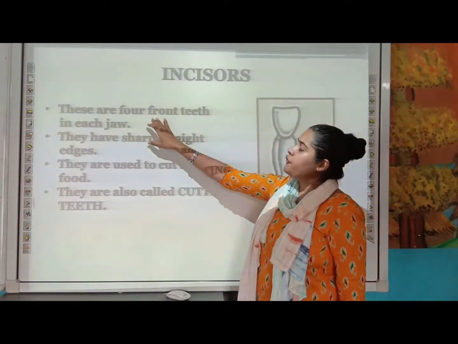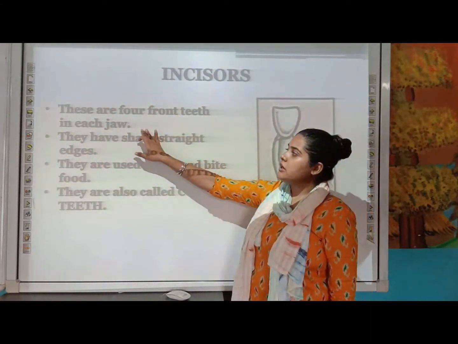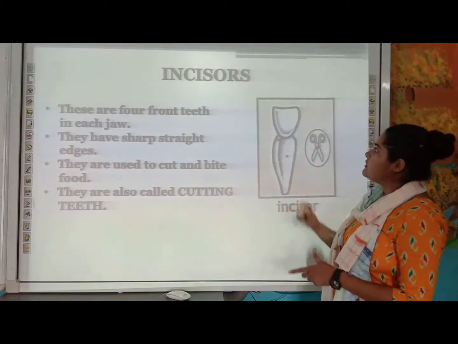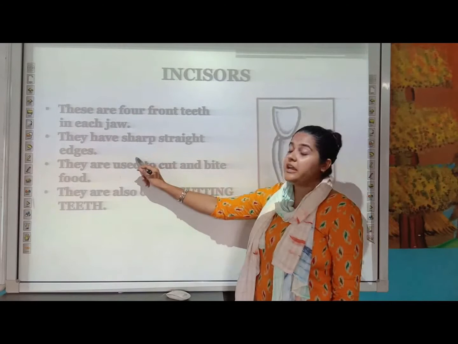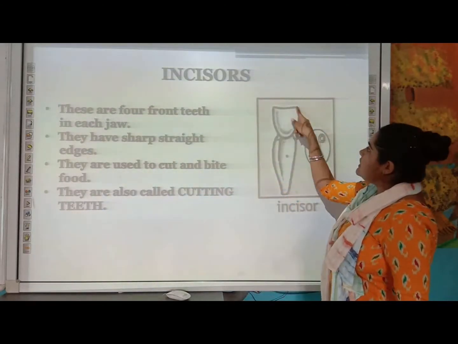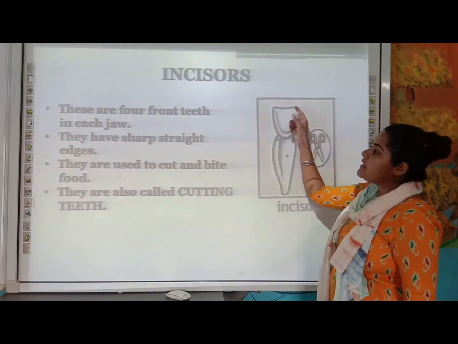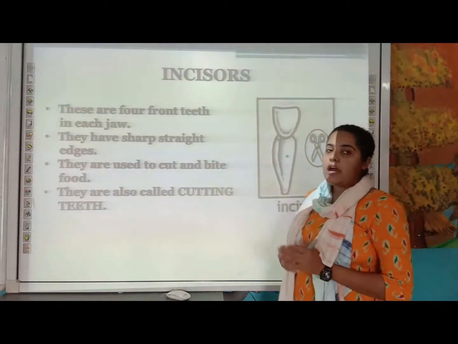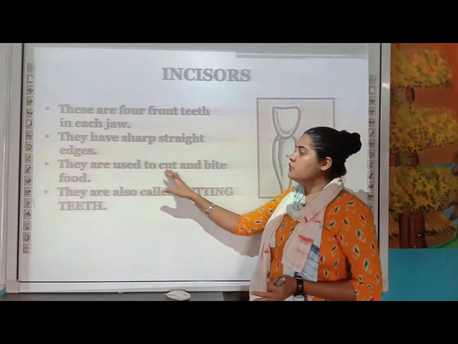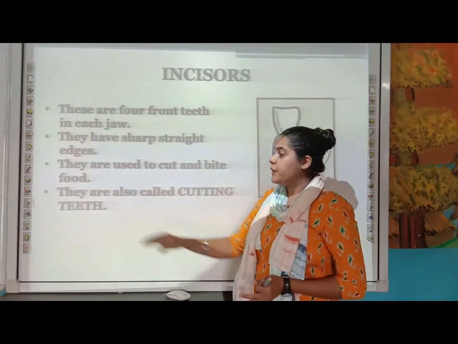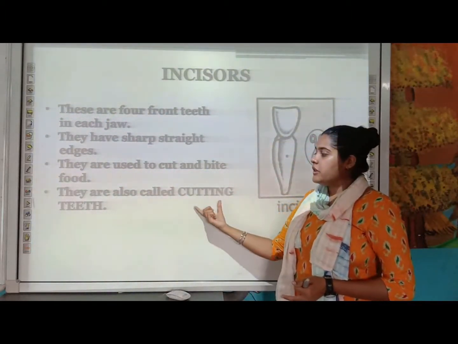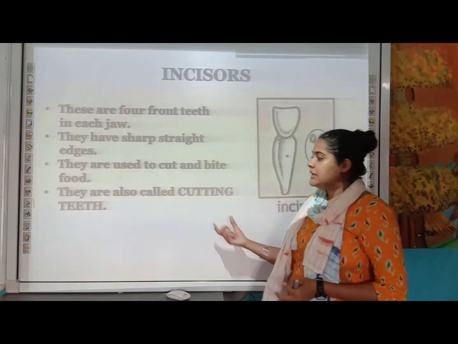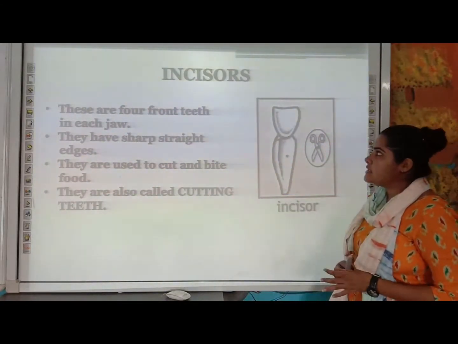The first four front teeth in each jaw are your incisors that you can see here, and these have very sharp straight edges. So here you can see the edge or the corner of these teeth is very sharp and very straight. And what is the role of the incisor? They are used to cut and bite the food. Because they are used to cut and bite the food, they are also known as your cutting teeth. So this is your incisor.